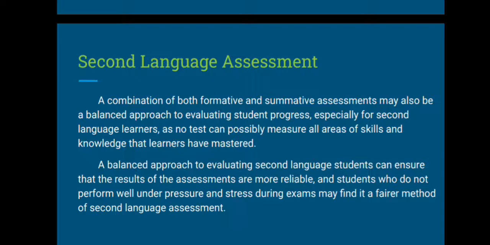A balanced approach to evaluating second language students can ensure that the results of the assessments are more reliable, and students who do not perform well under pressure and stress during the exams may find it a fairer method of second language assessment.